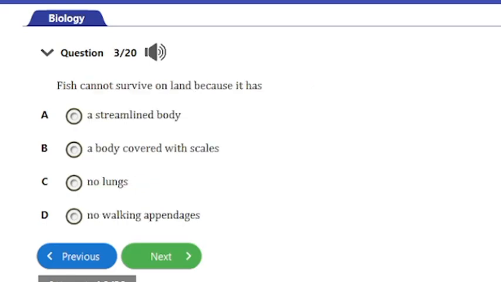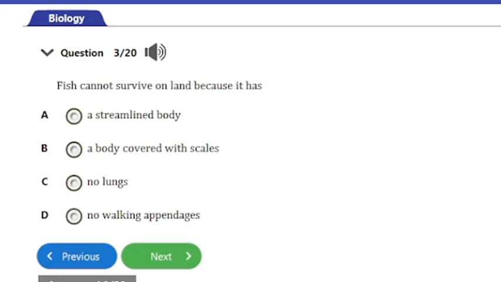Let's consider the next question, question number 3. It says, fish cannot survive on land because it has A. a streamlined body, B. a body covered with scales, C. no lungs, D. no working appendages. The answer to this question is option C. The fish cannot survive on land because it does not possess lungs.